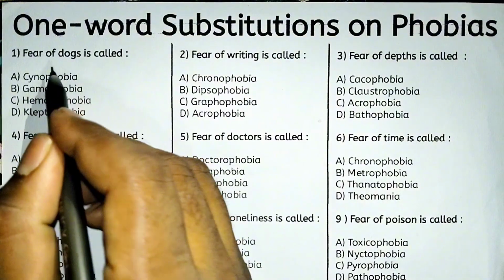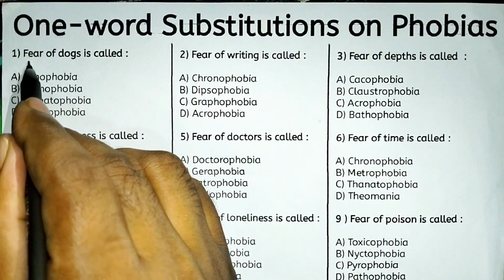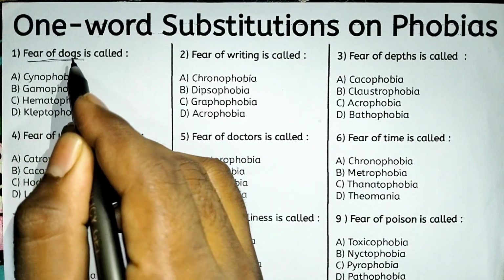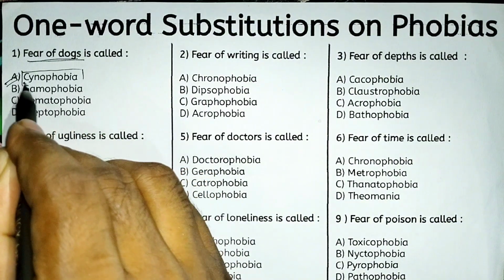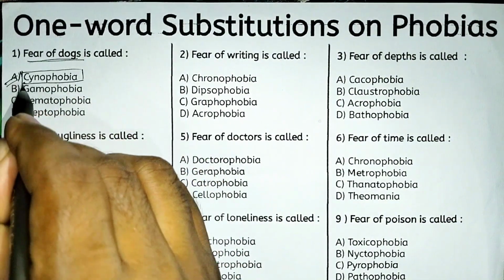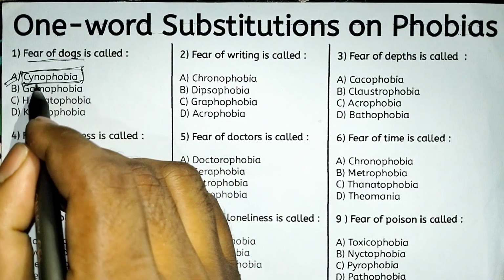Look at the first one. Fear of dog is called option A, cynophobia. Understand? Look at the word cynophobia.